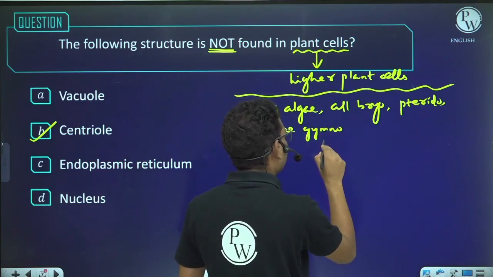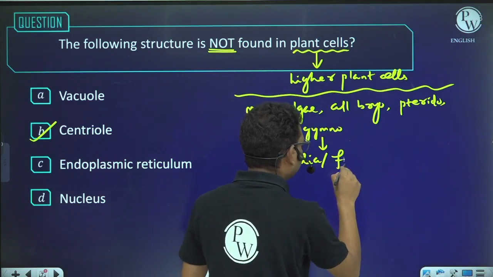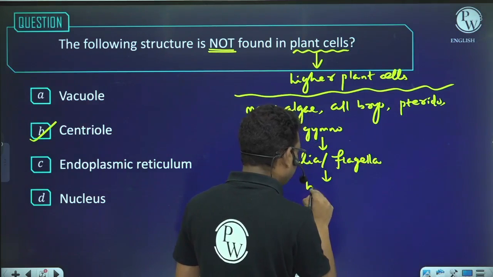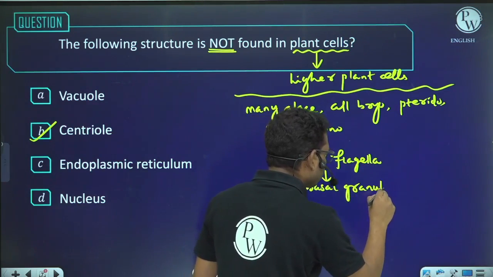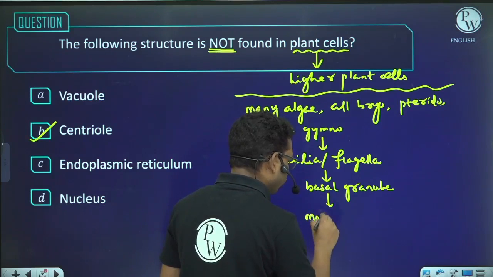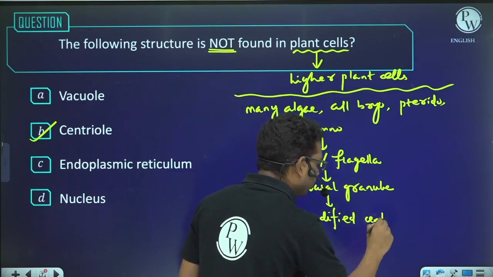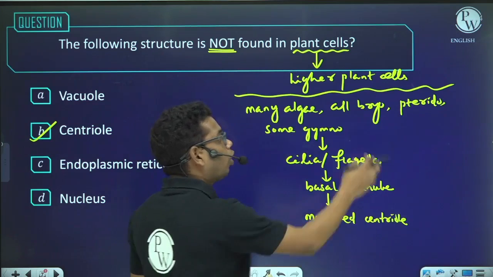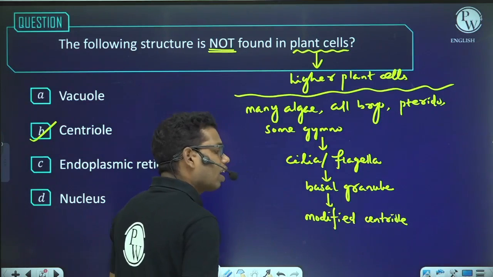Some of the members of gymnosperms have either cilia or flagella, and both these structures develop from the basal granule, because this basal granule is basically a modified centriole. That is why I can say that many algae, all the bryophytes, all the pteridophytes, and some of the members of gymnosperms have centriole.